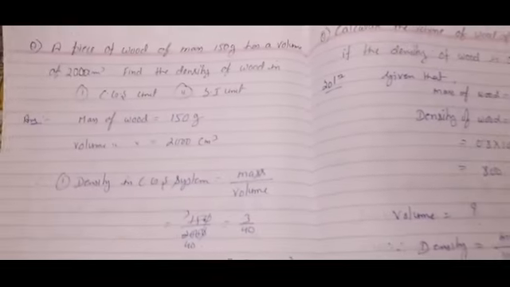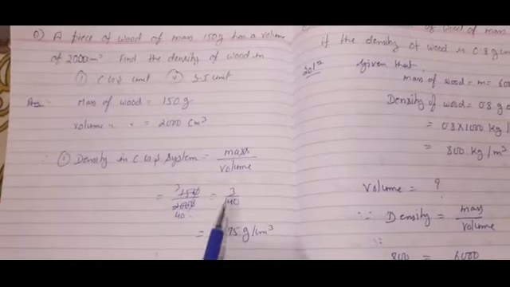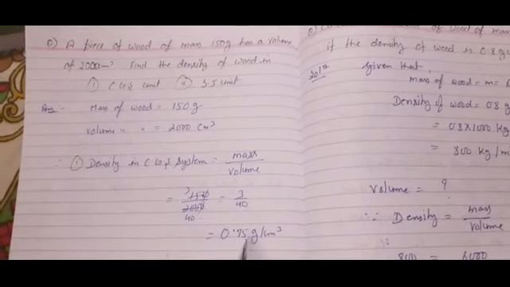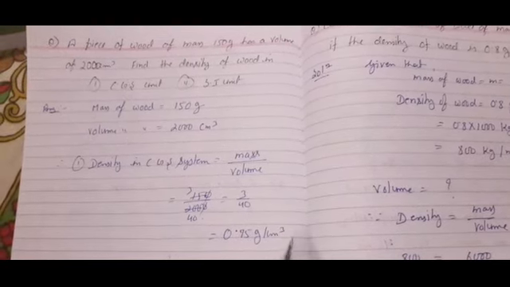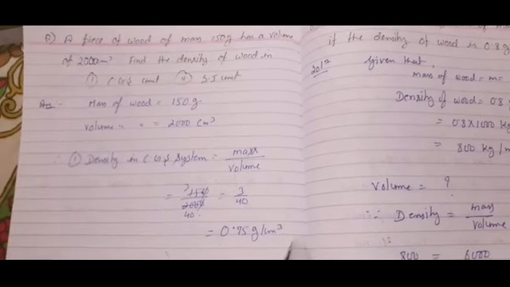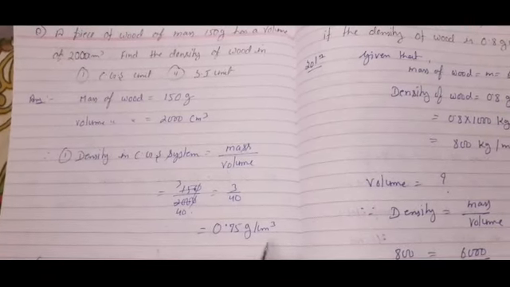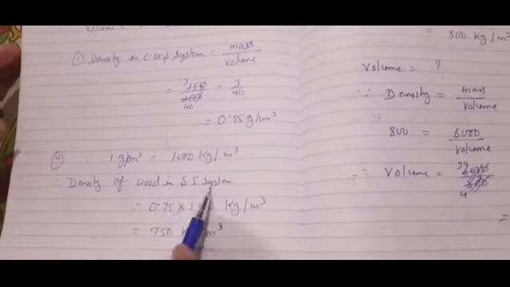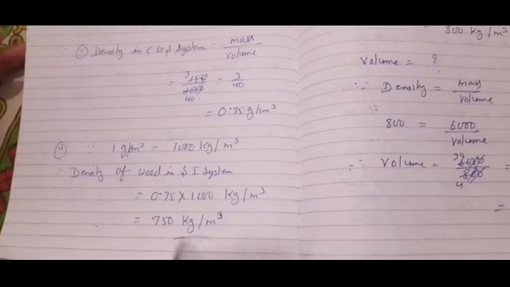So we divided both the numbers. 3 by 4 is equal to 0.75 gram per centimeter cube. When you want to convert into kg per meter cube, that is the SI unit, you just multiply it by 1000. So 0.75 into 1000 gives 750 kg per meter cube, which is the SI unit for density, and this is your second answer.